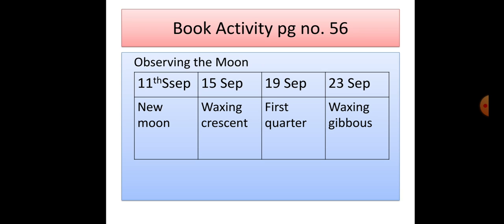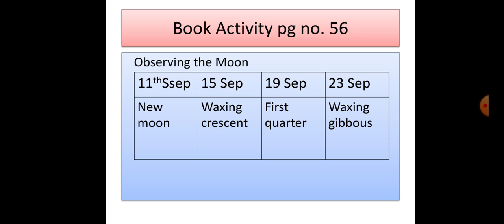Now, let's go for your book activity. Page number 56. My dear students, in your book, there is one mistake about observing the moon, about the date. First start from 11th September. In your book there is written 12th September, after that 13th September, 14th September.